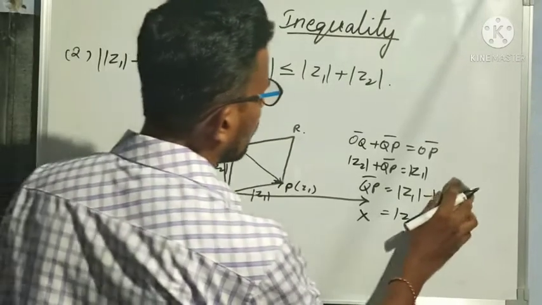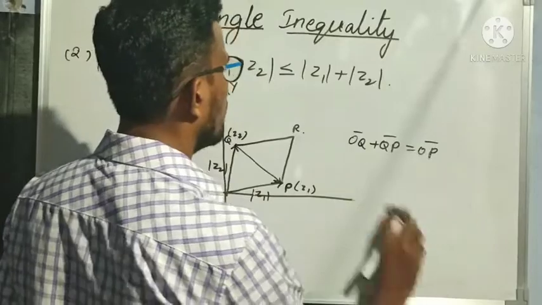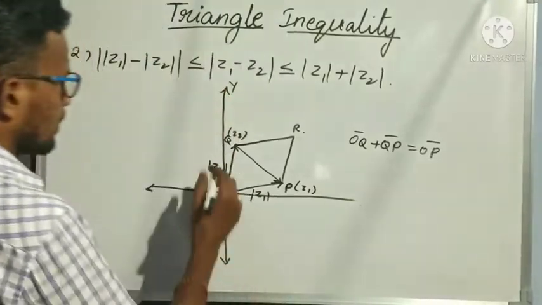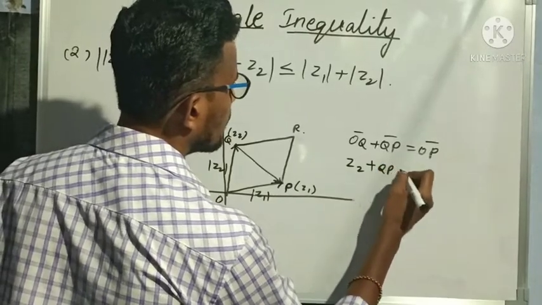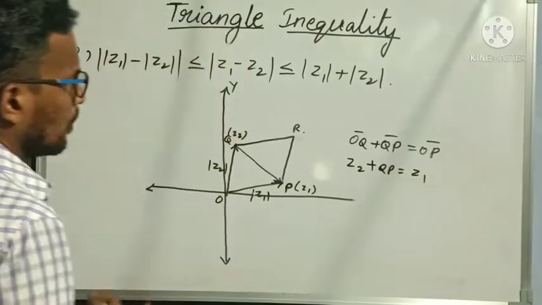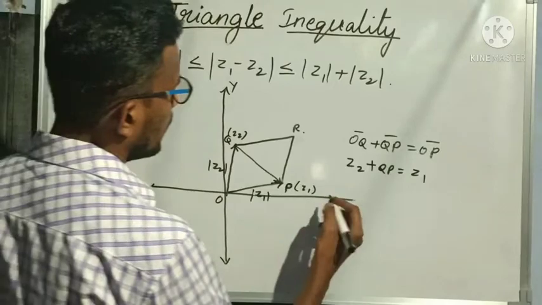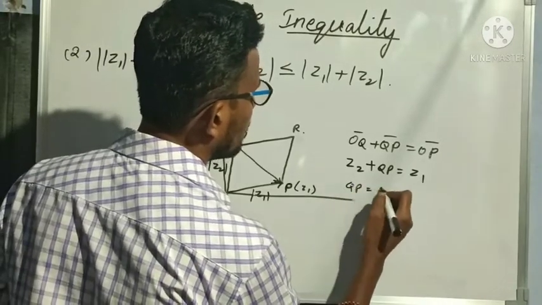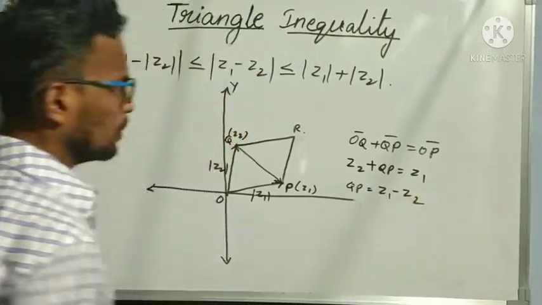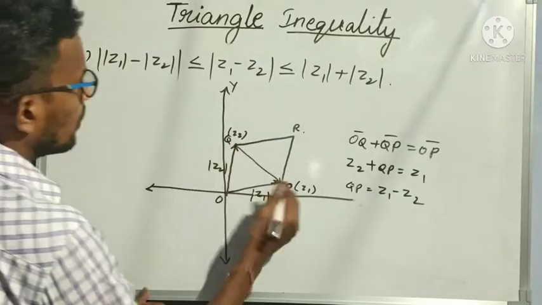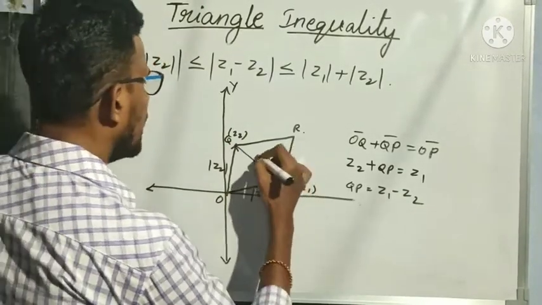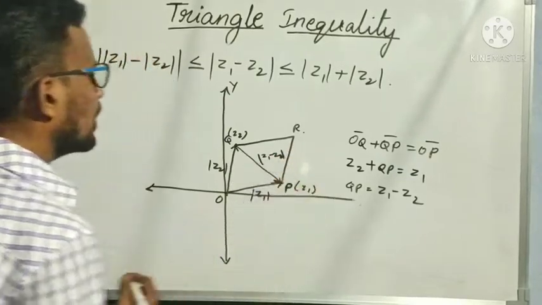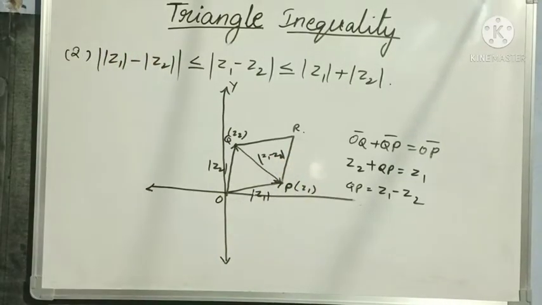Wait, sorry, only for position vectors we have to take, not modulus. Okay, position vectors. Yes, OQ position vector is Z2 plus QP, and it is equal to Z1. Don't take modulus, just take Z1. So QP is equal to Z1 minus Z2. So the length of QP becomes Z1 minus Z2. But if we want magnitude, then we will take the modulus of Z1 minus Z2.